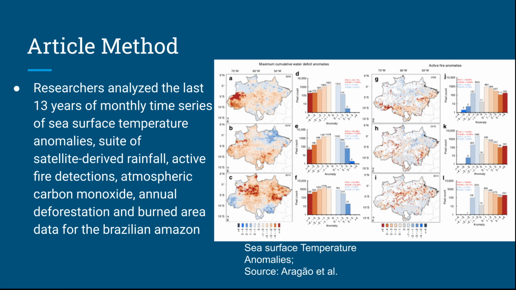And they had to research all of this because not only did they have to prove the causation of sea surface temperature anomalies with droughts and fires, but deforestation caused by humans they had to research. And at the right, we can see spatial patterns of water deficit and active fire incidents in the Brazilian Amazon. And there's a correlation between water deficit and active fires in their respective areas.